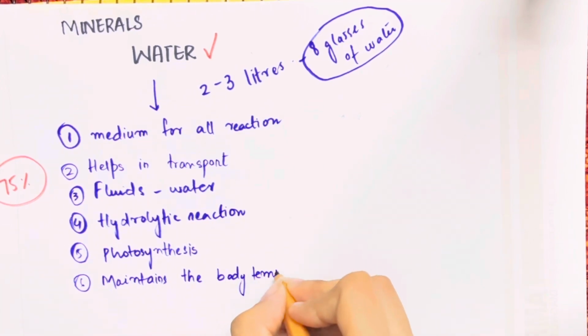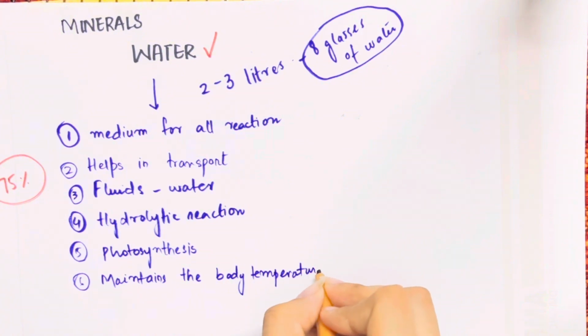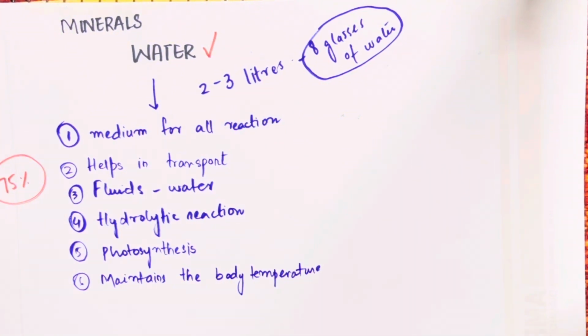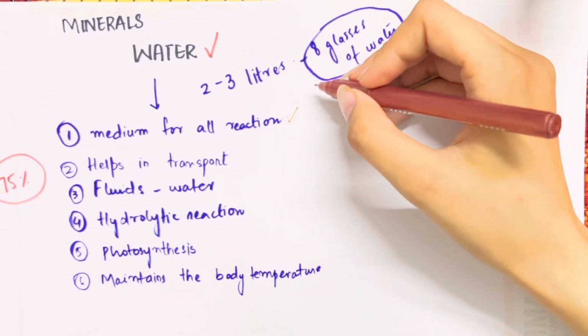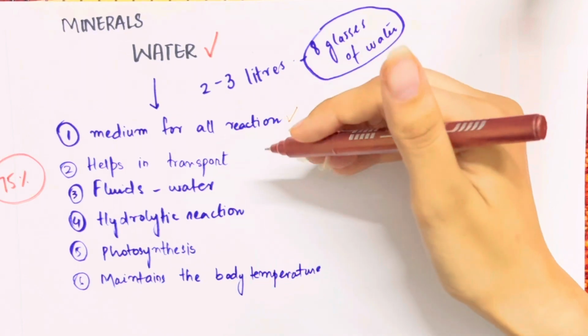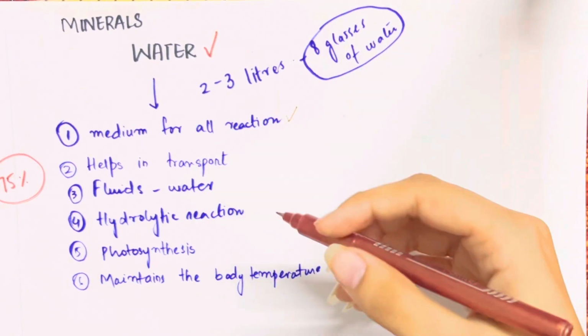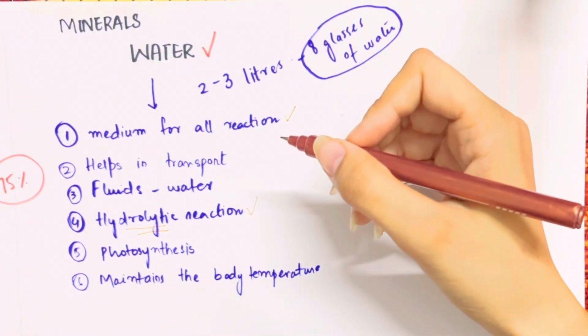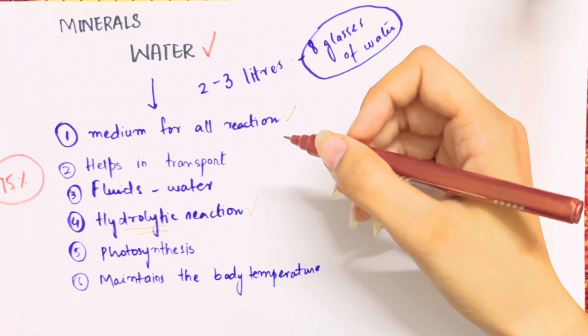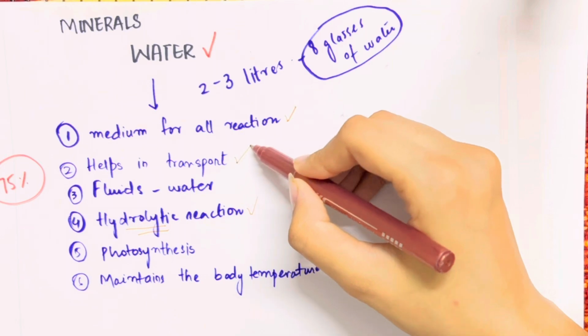These are the major functions of water. It is a medium for all the reactions. All the reactions that take place in our body, whether physiological, metabolic, catabolic, or anabolic, but particularly the hydrolytic reaction, the one in which H2O, that is water, is involved. It is a transport medium for all the quantities.